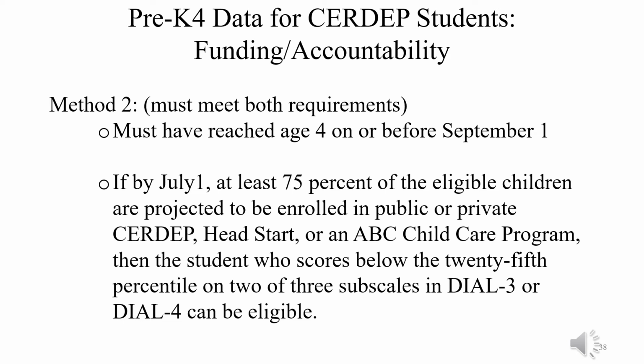The second way is to meet both of the following criteria: become 4 years of age on or before September 1st, and if by July 1st, at least 75% of the eligible children are projected to be enrolled in public or private CERDEP, Head Start, or an ABC child care program, the student who scores below the 25th percentile on 2 of the 3 subscales in Dial 3 or Dial 4 can be eligible for enrollment into the CERDEP program.